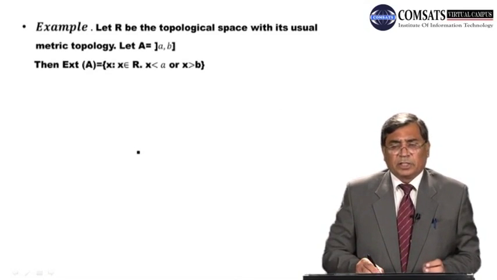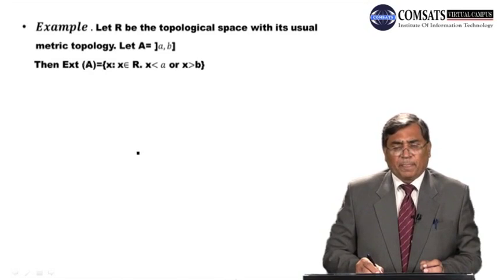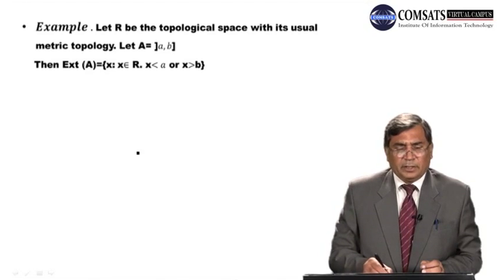Let R be the topological space with its usual metric topology. So the topology on R is the usual topology. Here we are taking A is equal to (a, b], open a and closed b. So remember, dear students, our X in this case is the set of all real numbers.